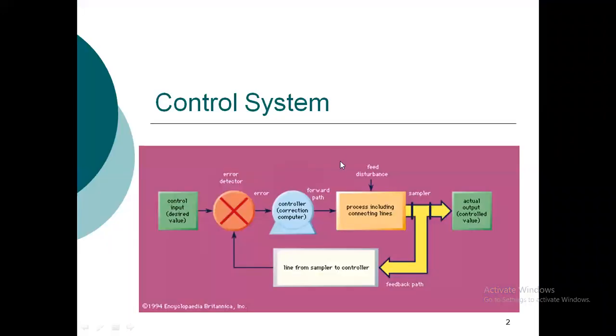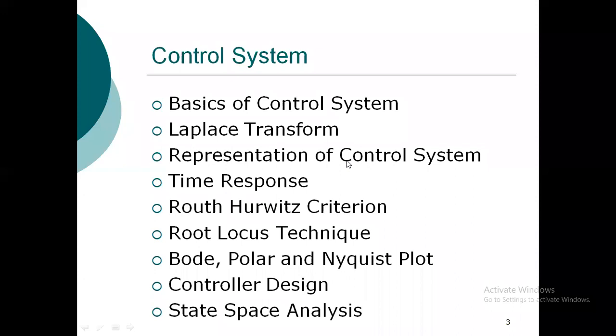So the control system is taught on both the undergraduate level and the postgraduate level. The level of study will be different at the undergraduate and postgraduate levels, but this is the whole thing covered under the control system course. In this course, we will be discussing control systems. If you look at the surroundings of your system, there are a lot of systems which we will be controlling. Anything which has any control type of thing is known as a control system.